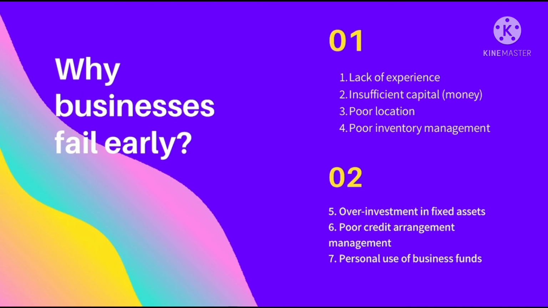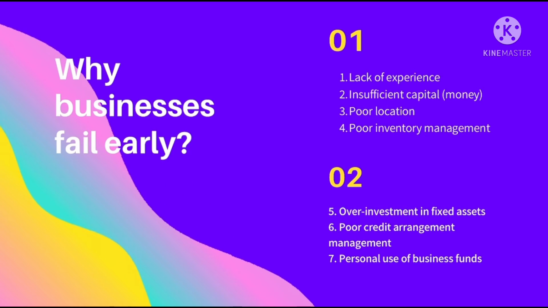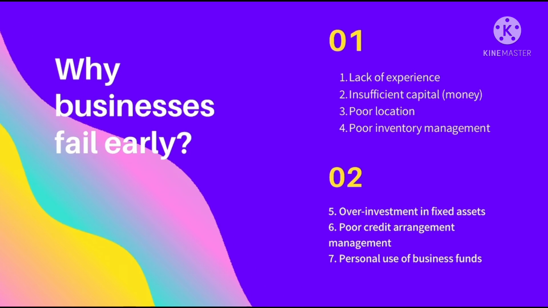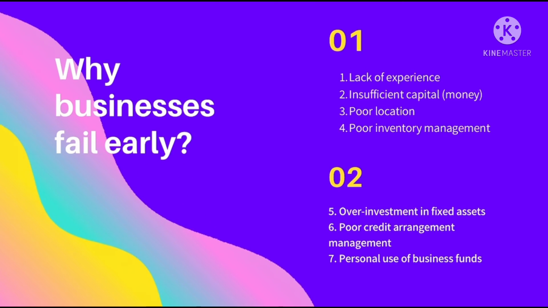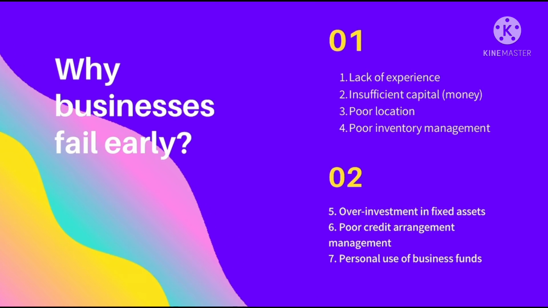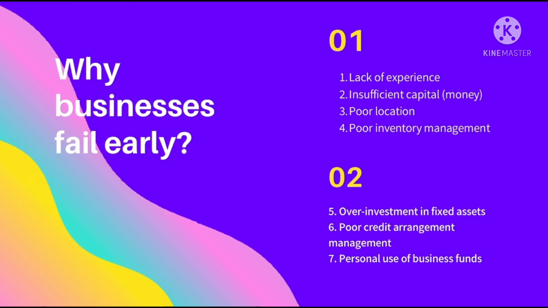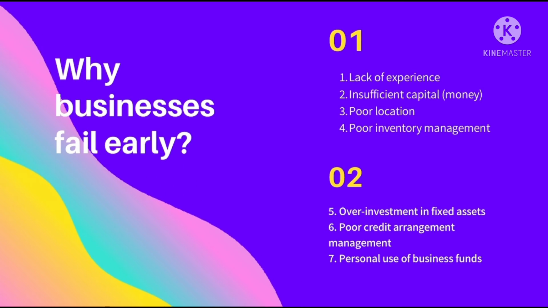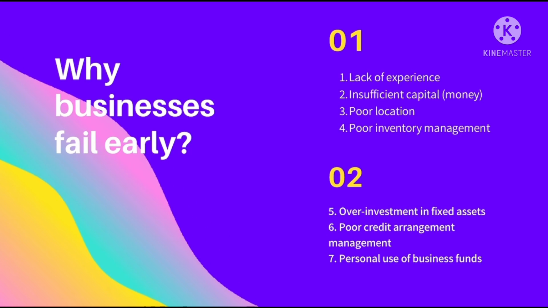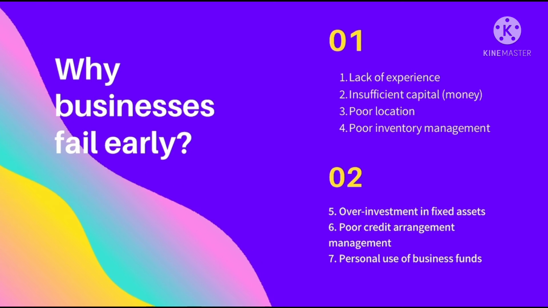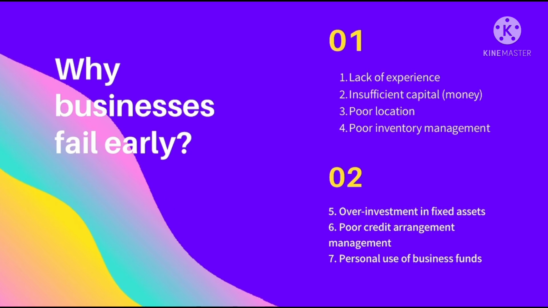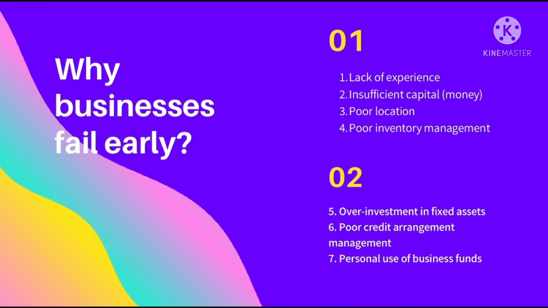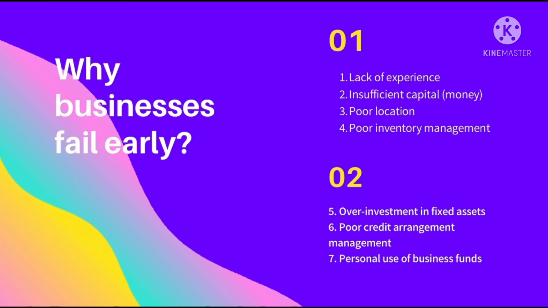If you invest too much in fixed assets, like vehicles and buildings, it's going to become costlier to you and you're going to be incurring more expenses than earning revenue. So your profit is going to be low, and that's going to contribute to the failure of the business.